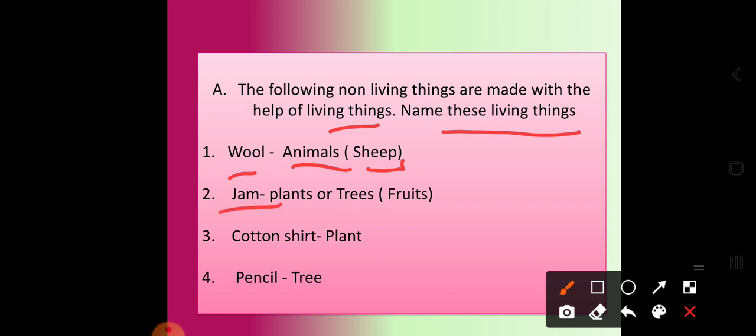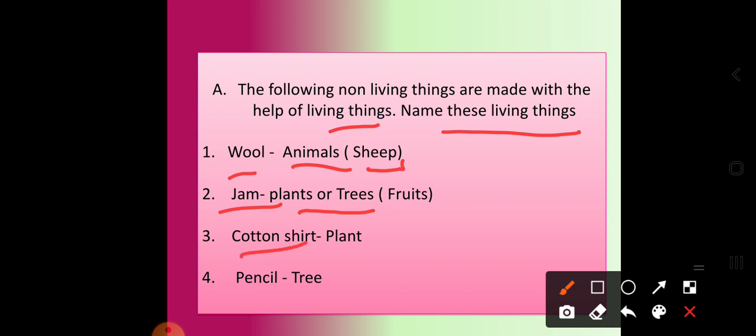Jam. Is it a living thing or non-living thing? It is a non-living thing. But how are you going to obtain it? You are going to obtain it from natural things, that is the plants. Okay, plants are living things themselves, natural living things.